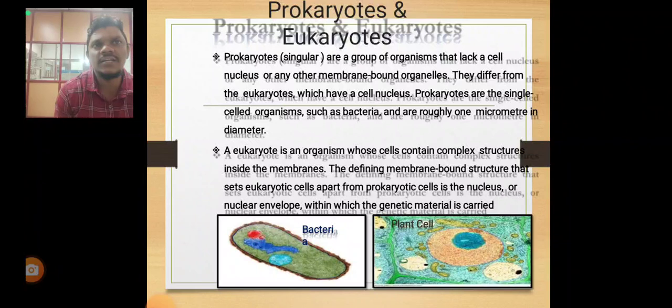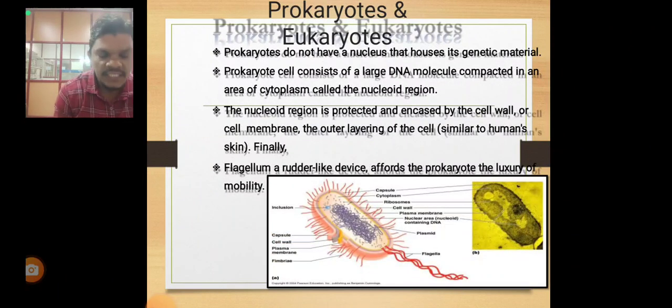Prokaryotes and eukaryotes. Prokaryotes are a group of organisms that lack a cell nucleus. Eukaryotes are organisms whose cells contain complex structures inside membranes. These membrane-bound structures set eukaryotic cells apart from prokaryotic cells.